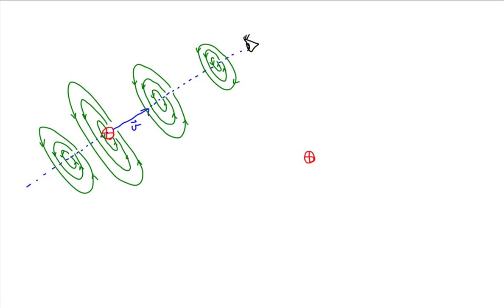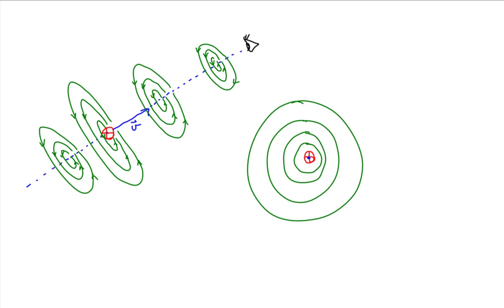So if the positive charge is coming straight for us, the line of velocity is right in the center of that particle. And magnetic field lines form concentric circles around that particle's line of velocity. And in this situation, the magnetic field line's orientation will be counterclockwise as it's facing us. Now you're probably wondering, how do we determine the orientation of the magnetic field lines?